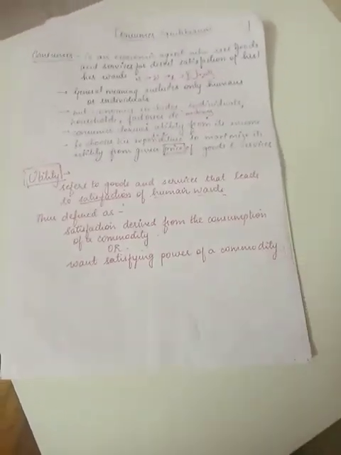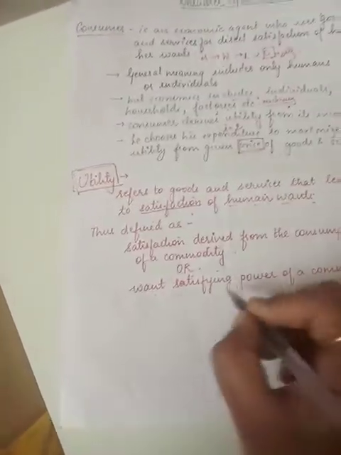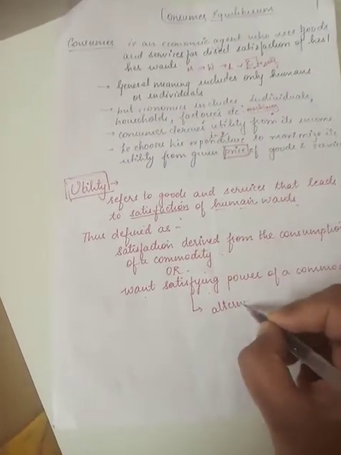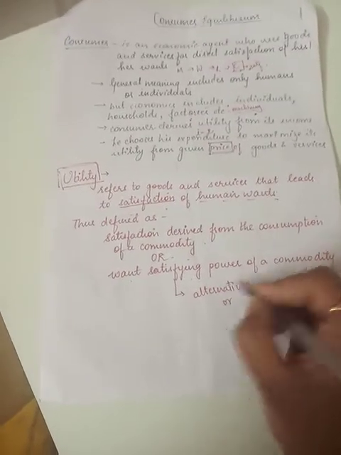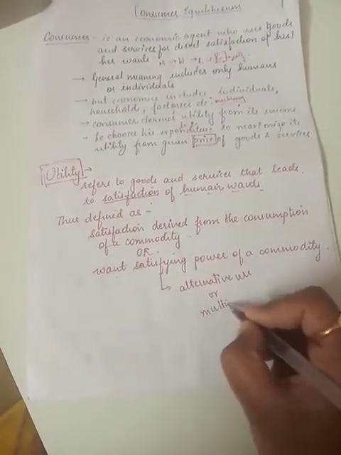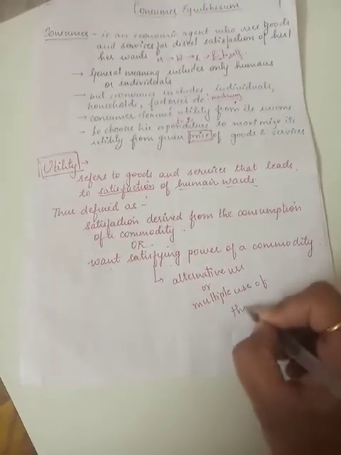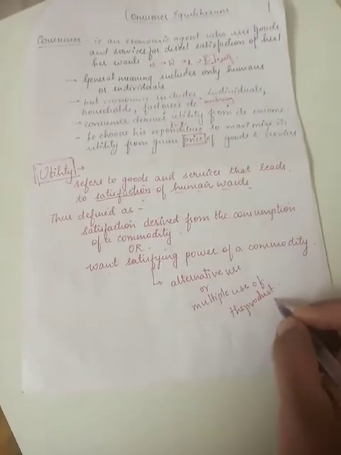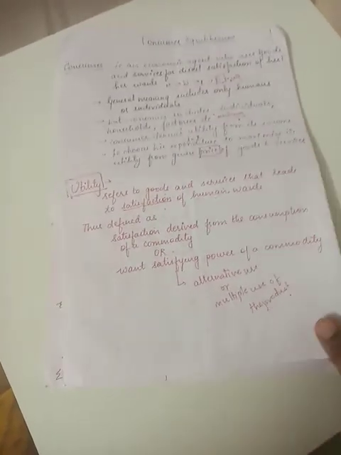A commodity has how much power to satisfy, because when I talk about the satisfaction over here, we need to think about alternative use or multiple use of the product. You need to very much clarify the details about alternative uses or multiple uses of the product. Then only we can decide that a particular commodity is useful or not.